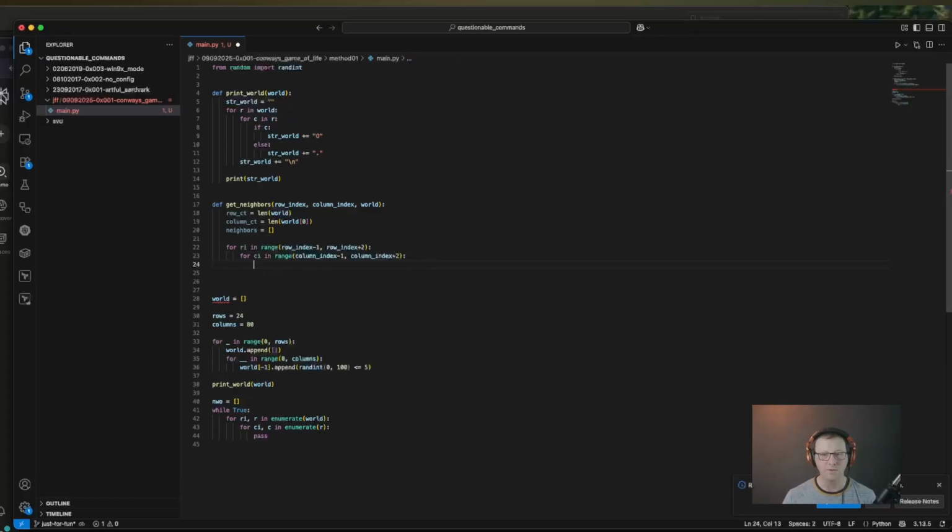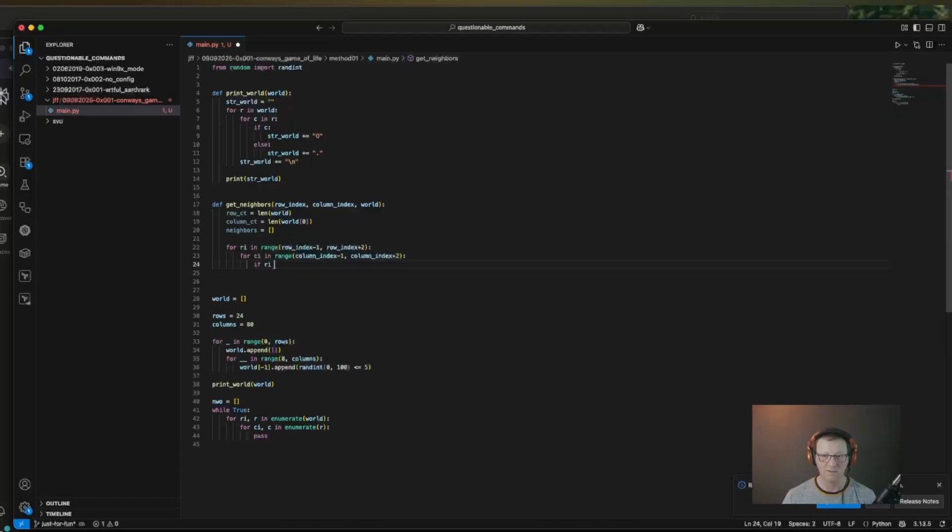Now we want to do some bounds checking to make sure that we're staying within the indices of our two-dimensional list. So we want to make sure that we're not less than 0 and we're not greater than our row or column count.